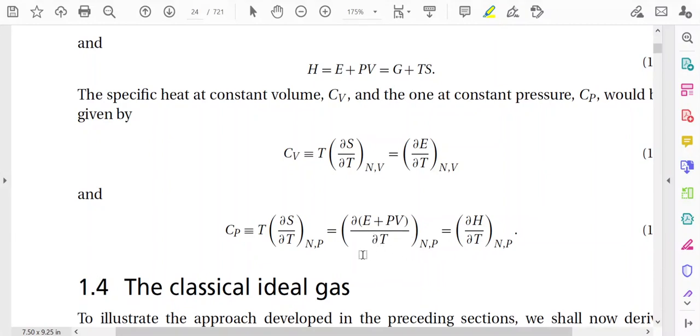All these thermodynamic relations we will use in our subsequent lectures, but the basic thing is that these thermodynamic relations can be established from the concept of statistical mechanics. This means that there is some contact between statistical mechanics and thermodynamics.